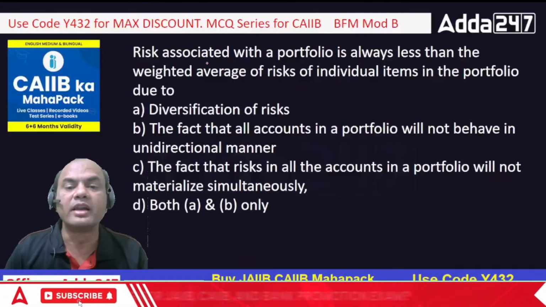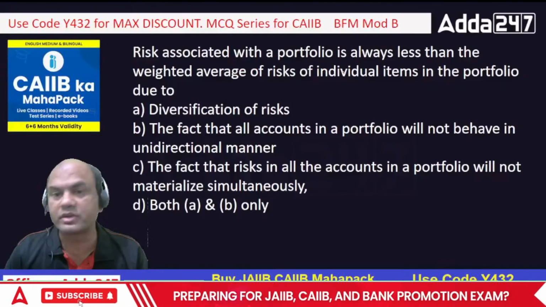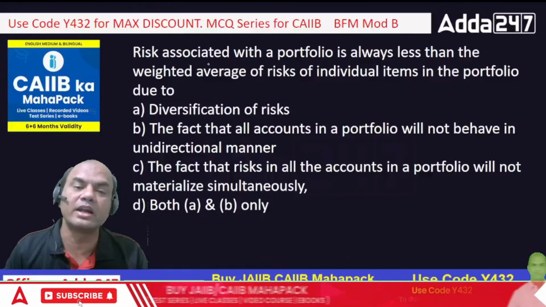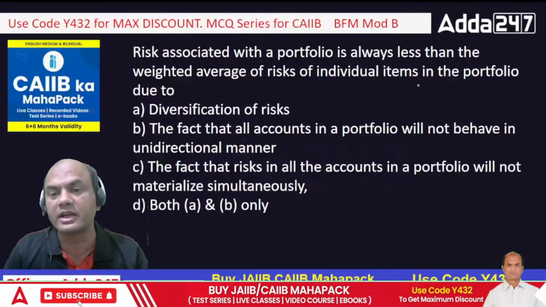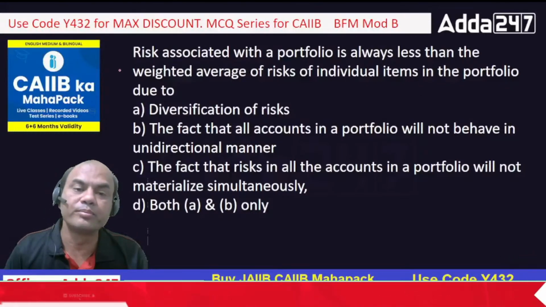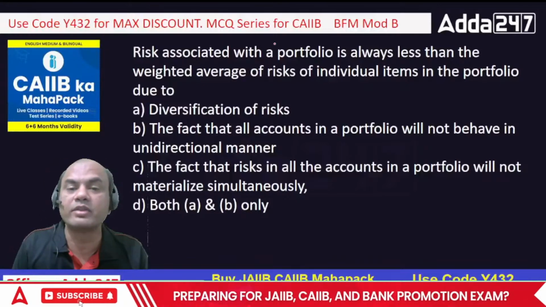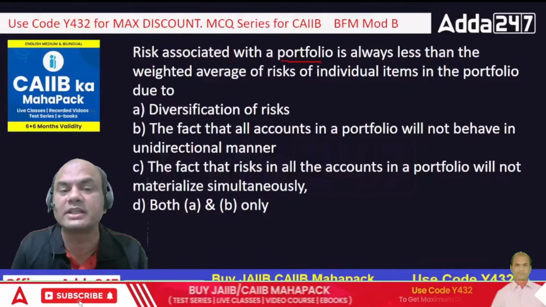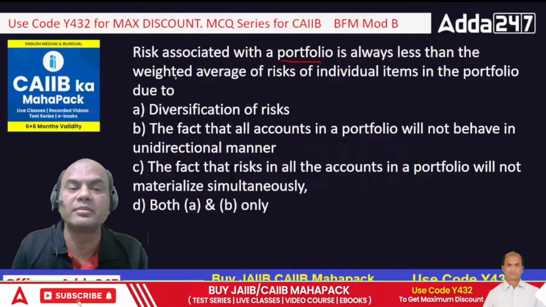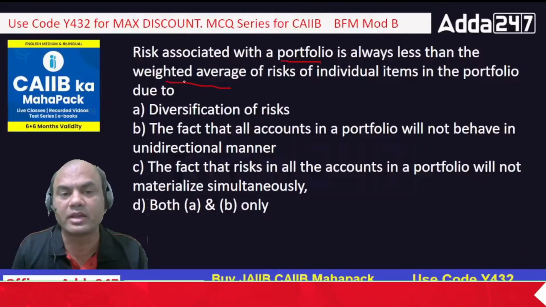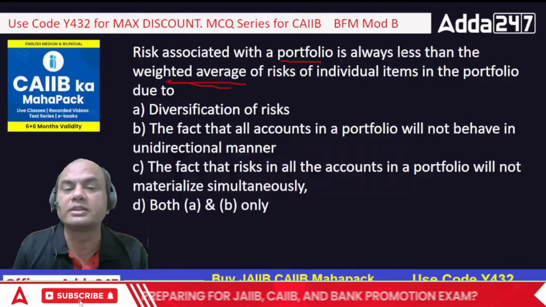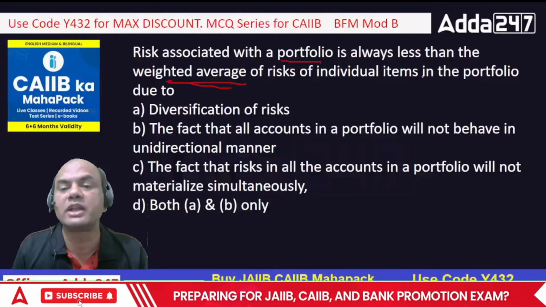Next one. Risk associated with a portfolio is always less than the weighted average of the risk of the individual items in the portfolio due to. What do you mean by this? See, the risk associated with the portfolio is always less than, let's keep this weighted average aside for some time, the risk of the individual items in the portfolio.